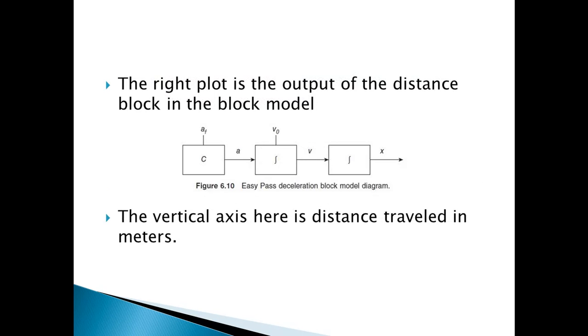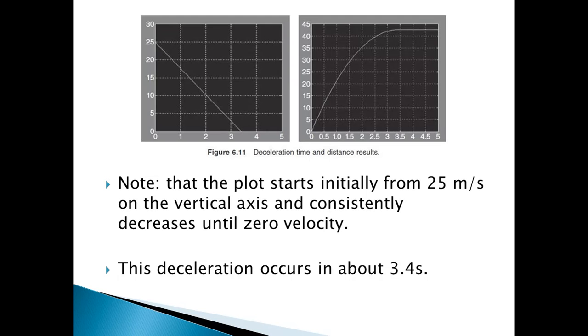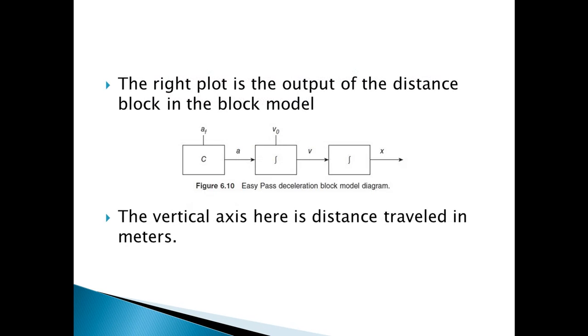The right plot is the output of the distance block in the block model. The vertical axis here is the distance traveled in meters.